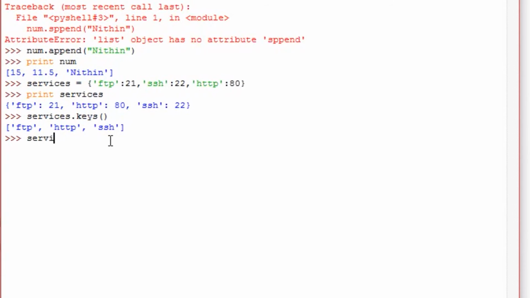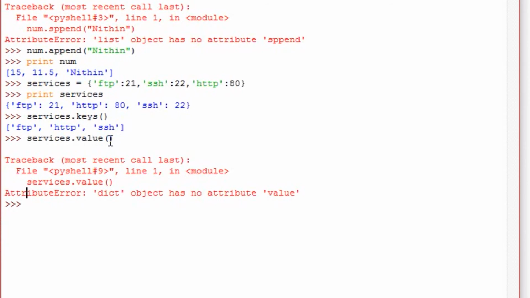To print only the values, type services dot values, and two parentheses, and press enter. Services dot values, not value. Press enter. Now you can see that 21, 80, 22 are printed out.